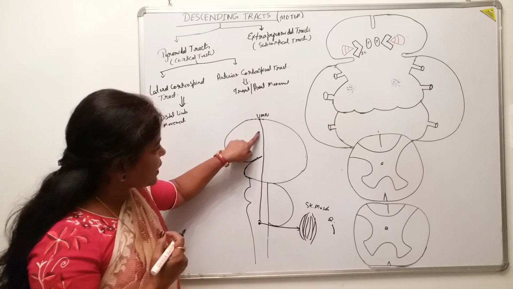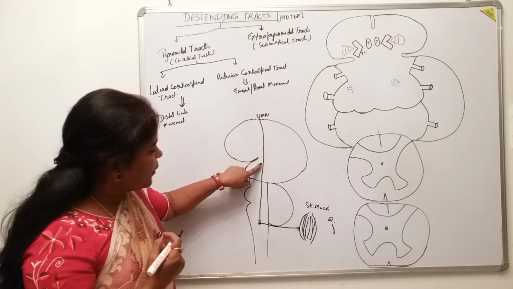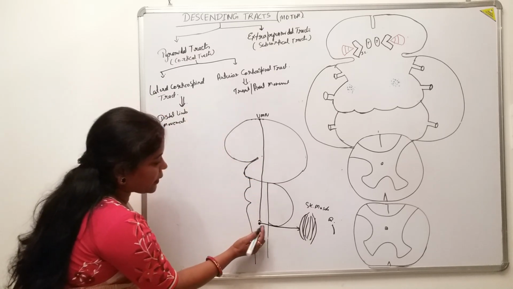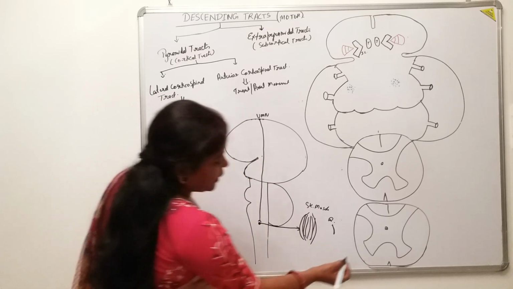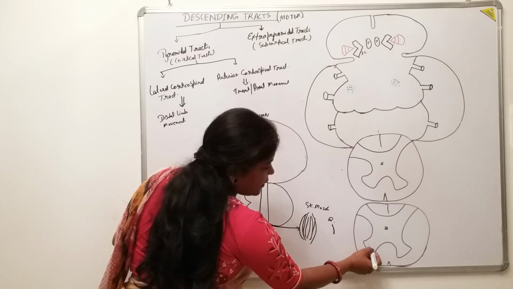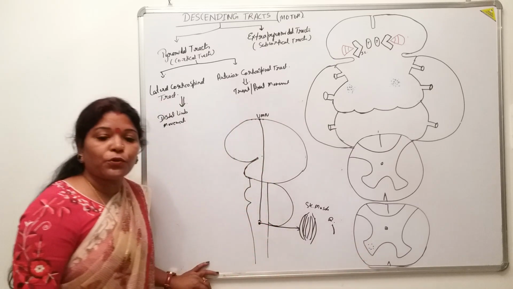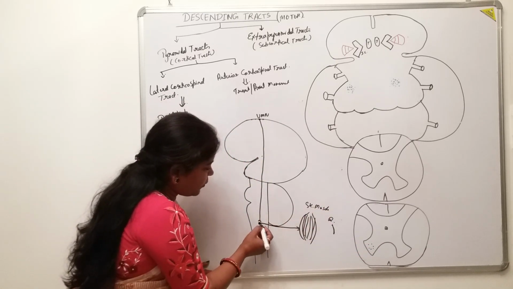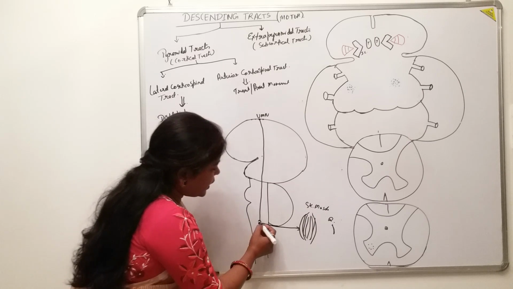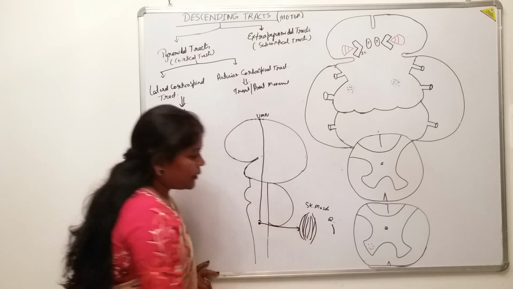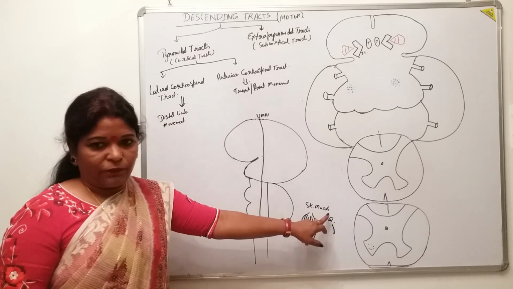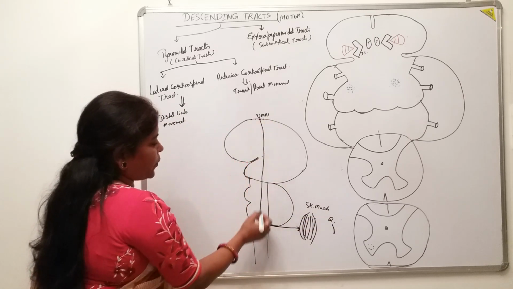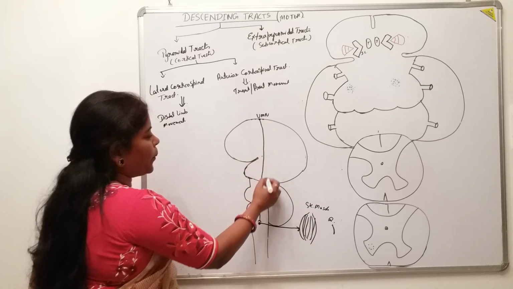From there the axons come down in bundles, and for the corticospinal tract they synapse in which part of the spinal cord? That is the anterior gray horn, which is supposed to be the motor component of the spinal cord. We will discuss that. From this second order neuron, the axons come out and supply the muscle which is concerned. So this part of the cell bodies and the corresponding axon is known as the upper motor neuron.